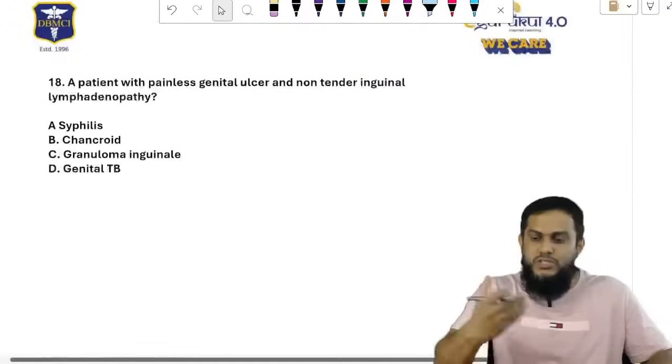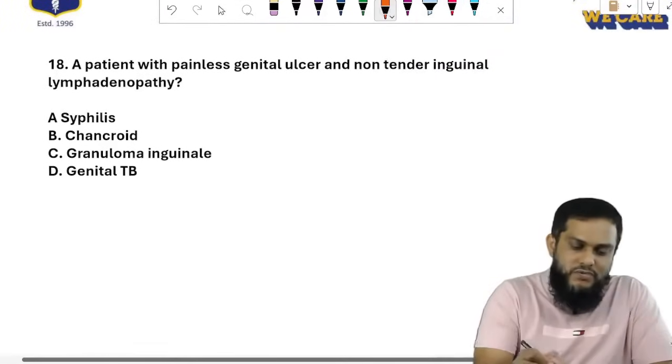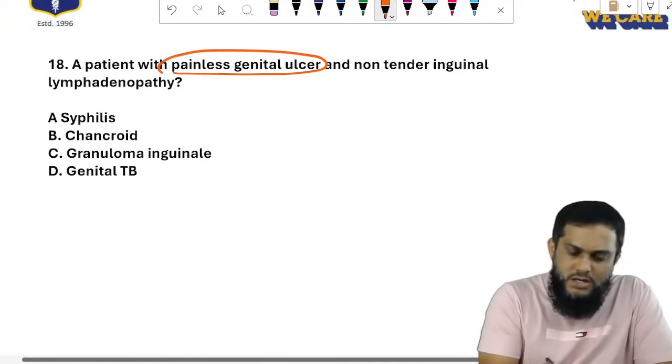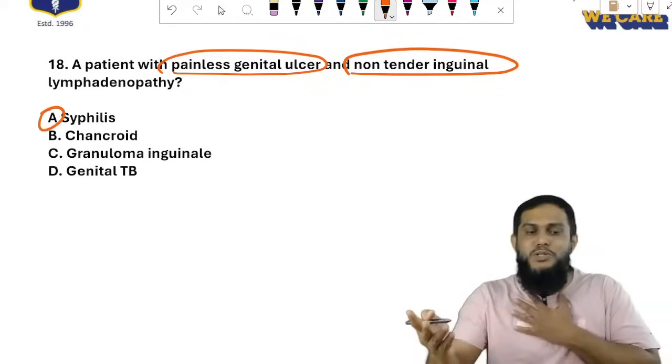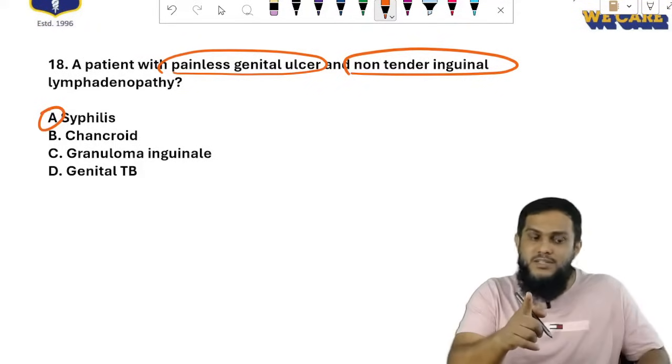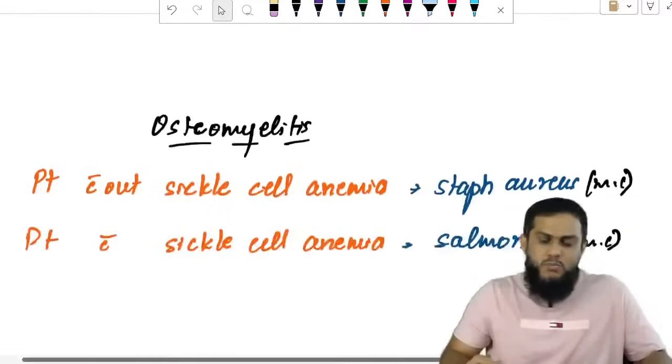Now if you see the questions that appeared in previous exams: a patient with painless genital ulcer, non-tender, with painless lymph node, that is syphilis. Simple question, both are painless. Syphilis, Treponema pallidum. Now moving on to the next question.